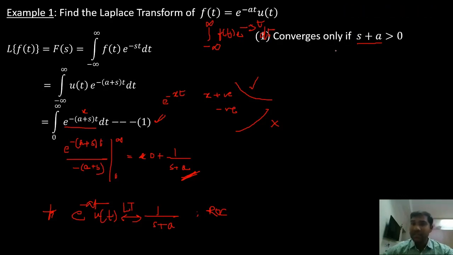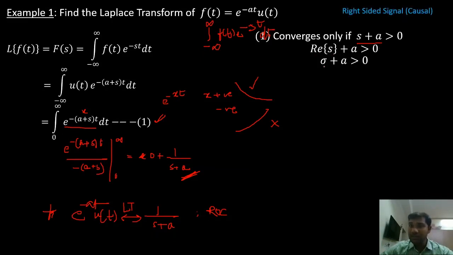Now s plus a greater than 0, so what is s? Here we will consider only the real part. To find the ROC, we are only considering the real part, not the imaginary parts. So the real part of s plus a is greater than 0. The real part of s is nothing but sigma. So if I simplify this, I'll get sigma greater than minus a.